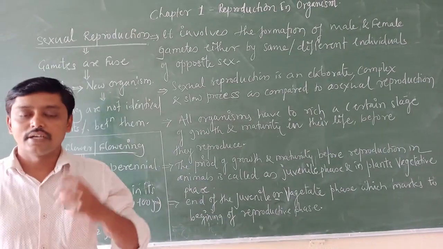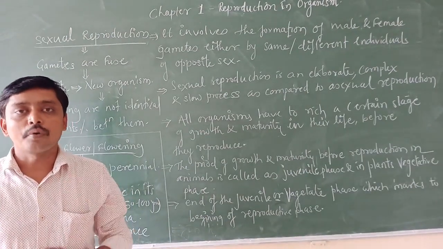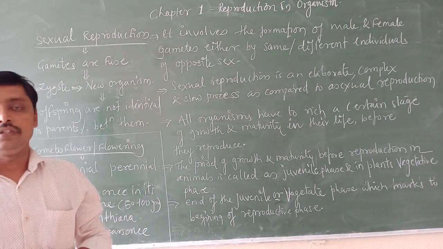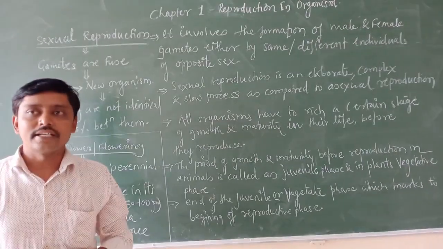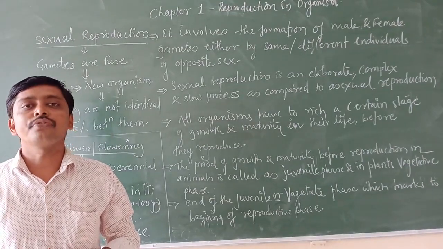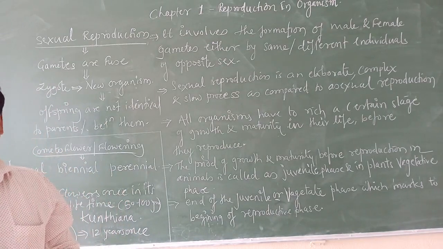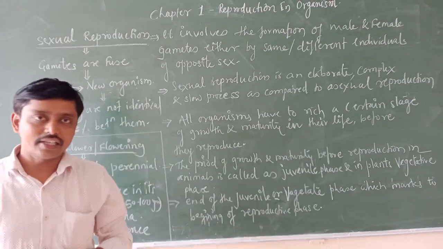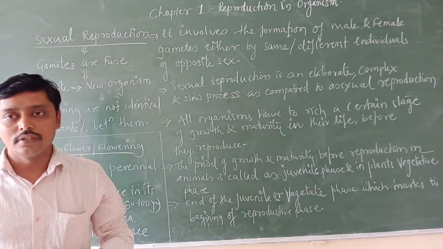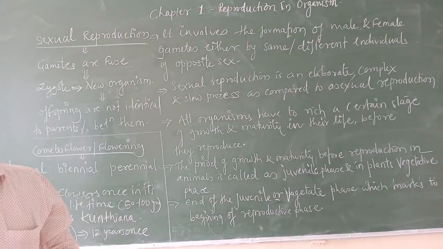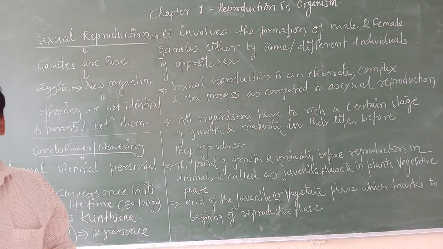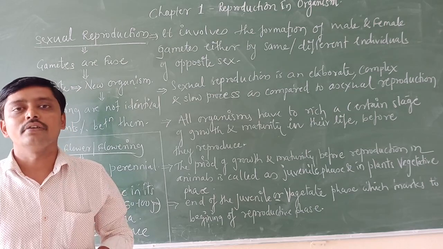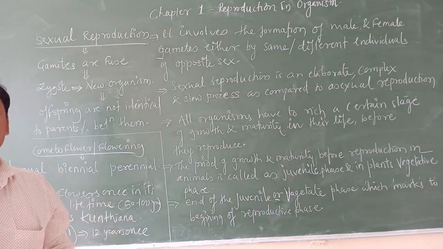Afterwards, we discussed the special asexual reproductive structures in animals, such as zoospores, conidia and gemmules. Then the special asexual reproductive structures in plants, which we call vegetative propagules: any part of a plant which is capable of giving rise to a new plant.